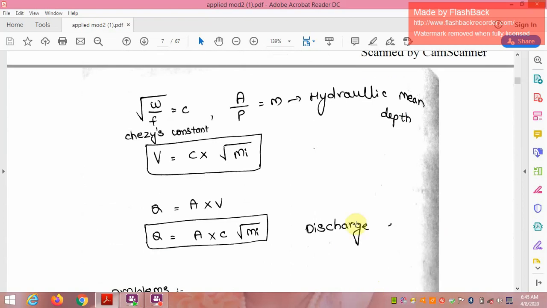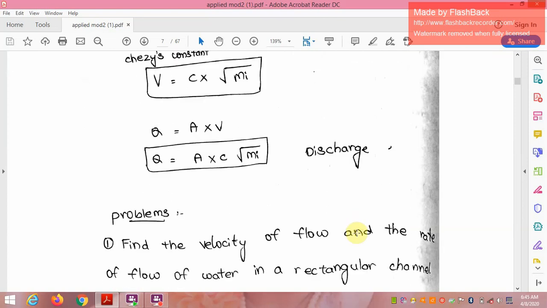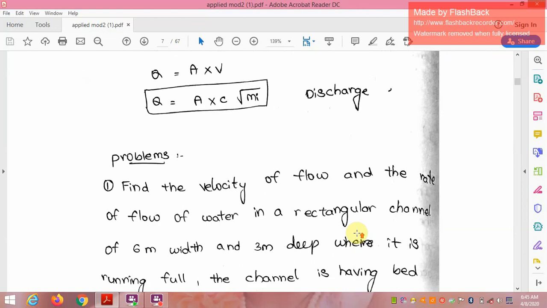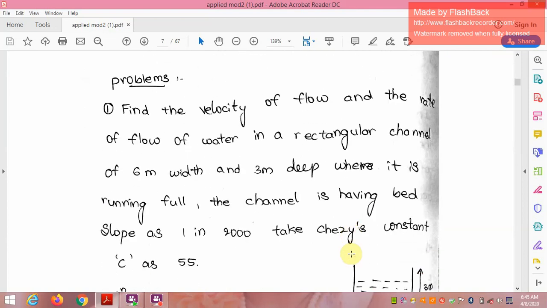Therefore V is equal to C into root of m i. The discharge Q is equal to A into V, therefore Q is equal to A into C into root of m i. This is Chezy's equation derivation.